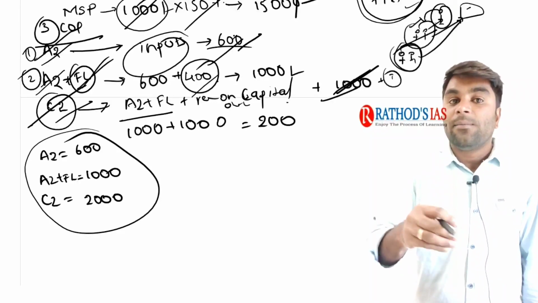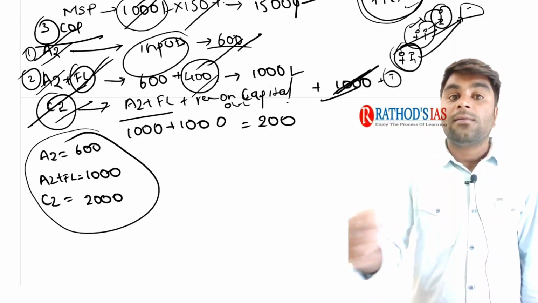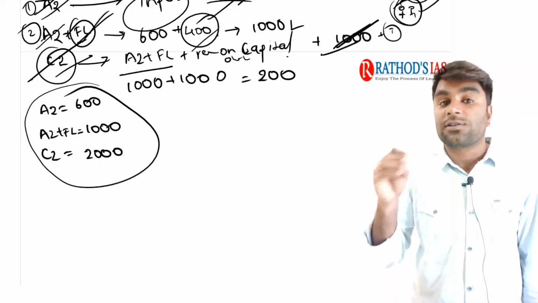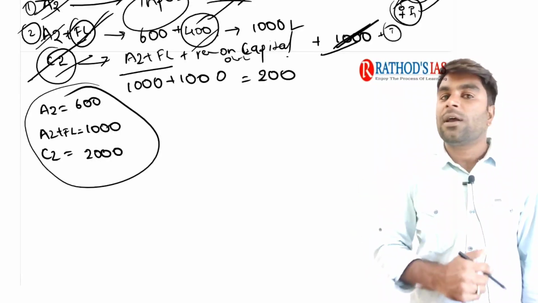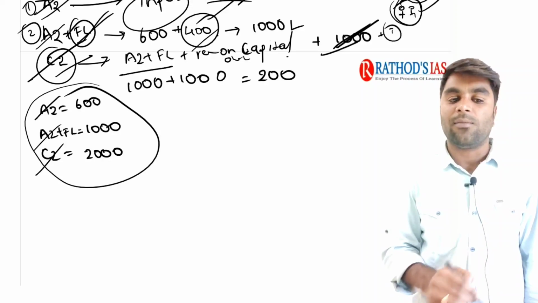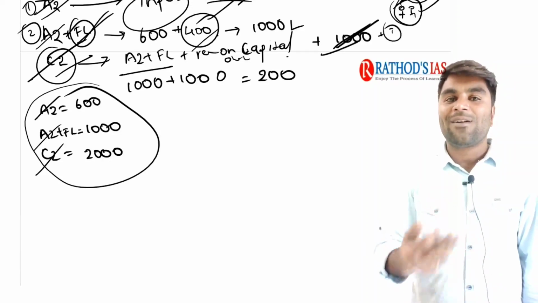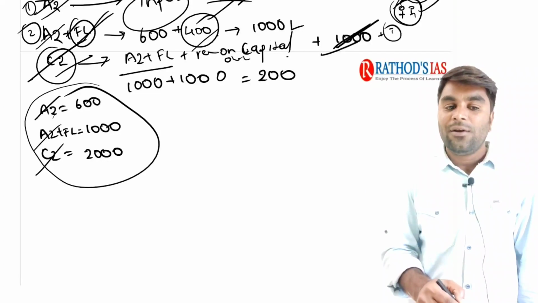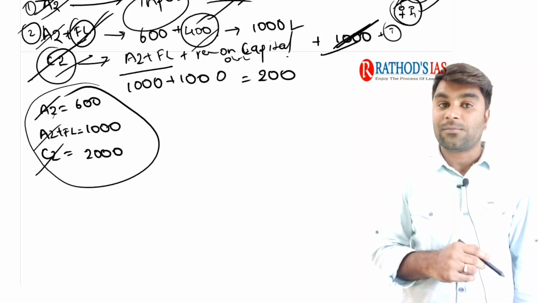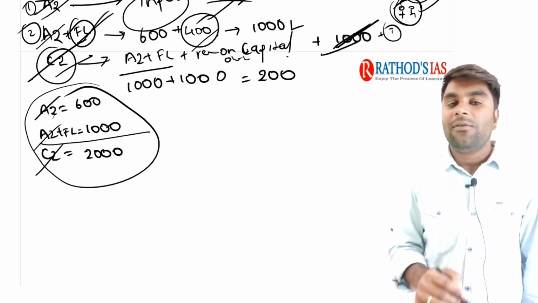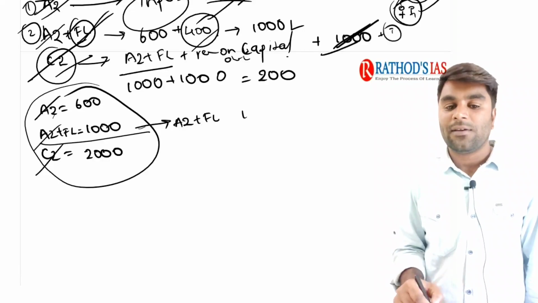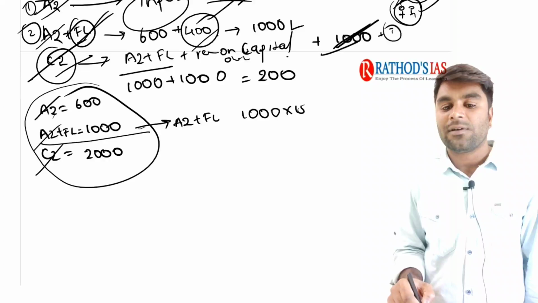Now, as I said at the beginning of the class, MSP is nothing but a remunerative price which is announced at 150% of the cost of production. When it comes to the cost of production, we have three important components. On which component is the government of India currently giving that 150% as MSP? Is it on A2, on A2 plus FL, or on C2? The government of India is currently announcing the MSP on the A2 plus FL component, that is 150% of 1000, that is 1500.